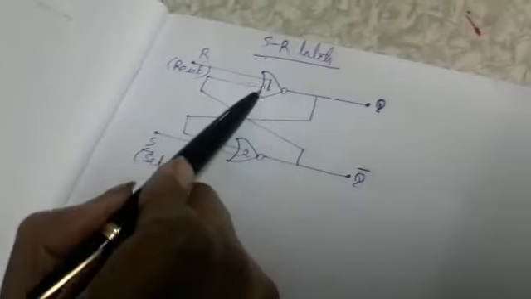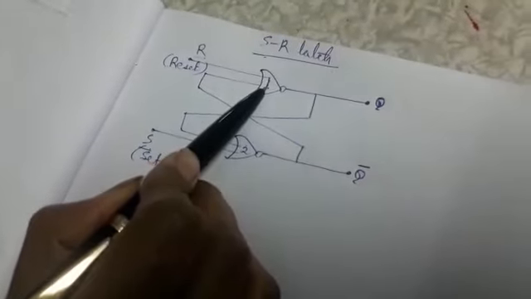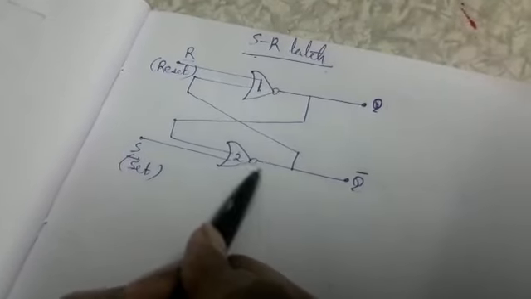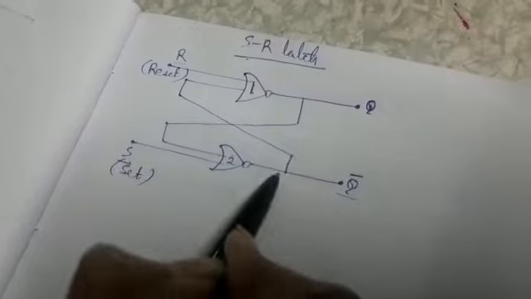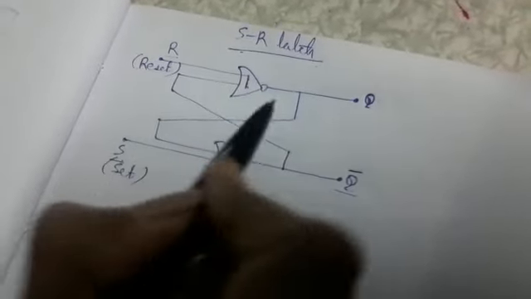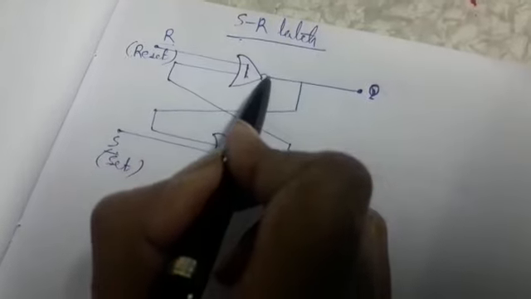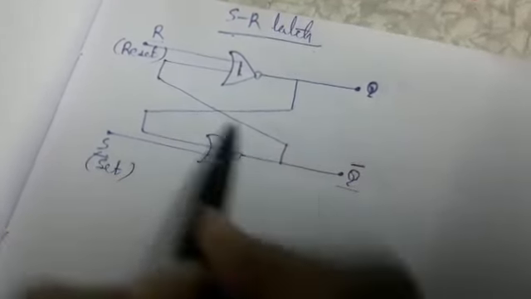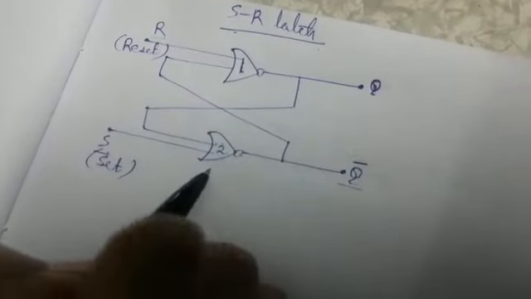Another input of NOR gate 1 is the output of NOR gate 2. Here we can see the output of NOR gate 2, Q bar, is fed back to the input side of NOR gate 1. Similarly, the output of NOR gate 1, Q, is fed back to the input side of NOR gate 2.